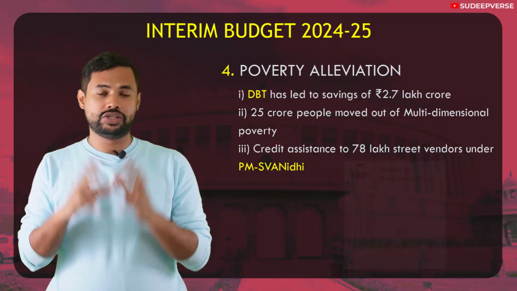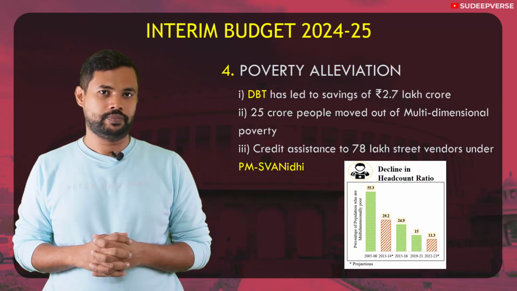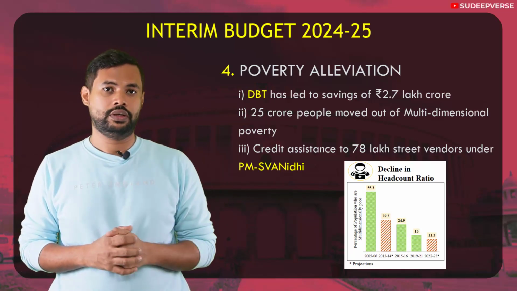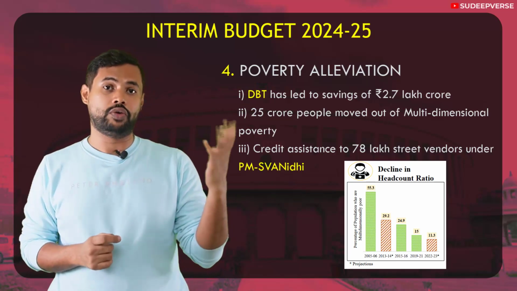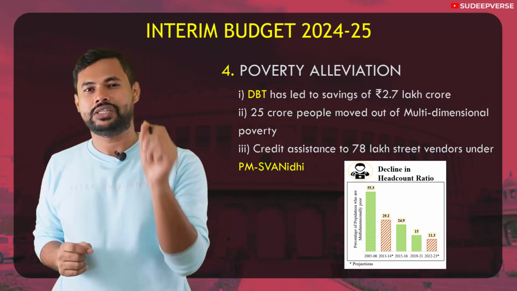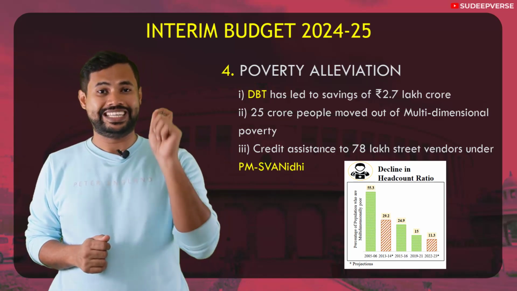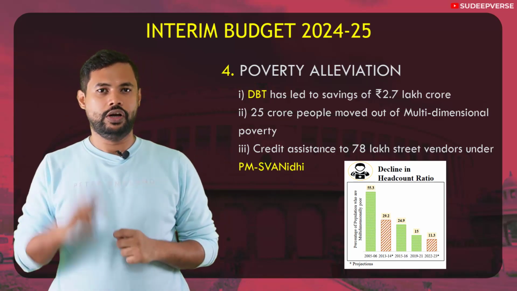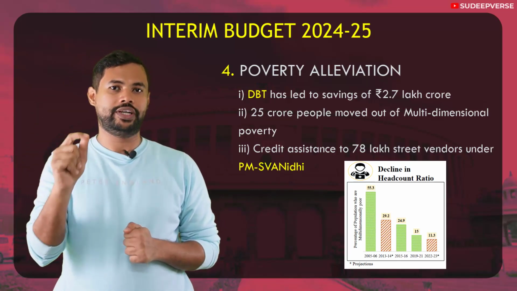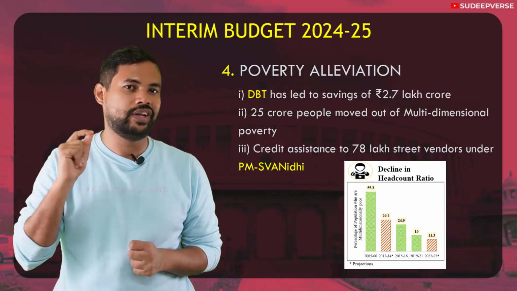Okay. The next is the decline in head count ratio. In 2004-2005, the head count ratio was 55%. In 2013-14, the head count ratio was 29%. And today, the head count ratio is just 11%. There is a rapid decline of the head count ratio, which shows that poverty alleviation is real. Poverty is a fight that we are successfully winning.